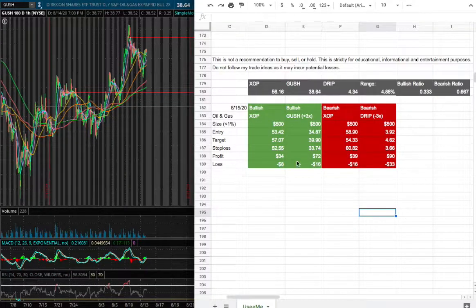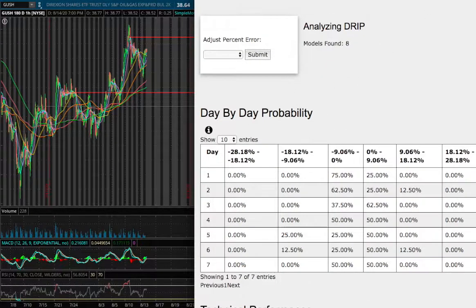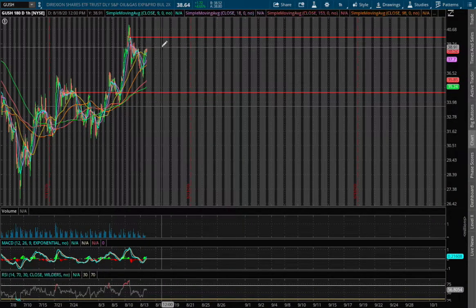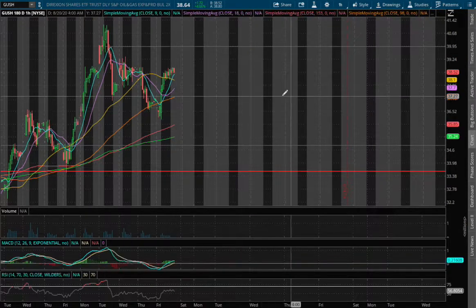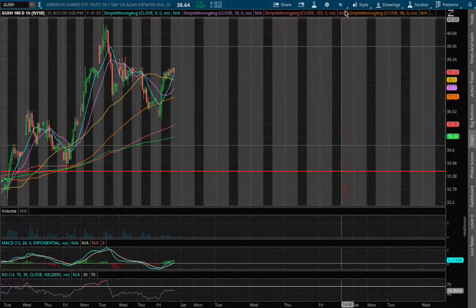In this video, we'll be going over my trade idea of the week and the day-by-day forecast or probability model for GUSH and DRIP. So let's start off with the technical analysis. On Friday, it closed around 4.7%. And as for GUSH, we have now approached positive MACD. And at the moment, we're quite near overbought RSI.